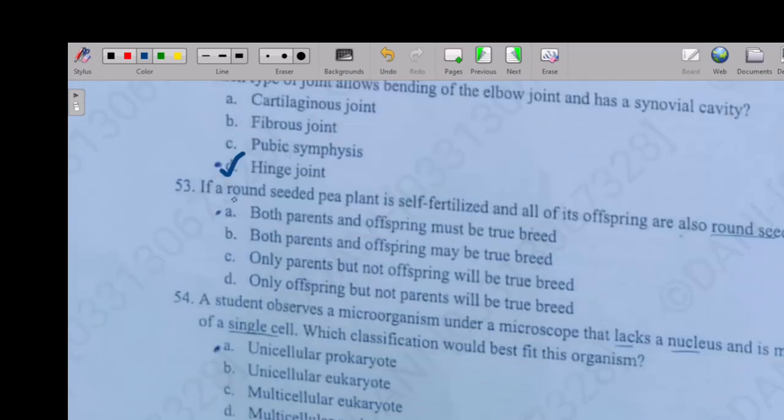So the next question is, if a round seeded pea plant undergoes self-fertilization and all of its offspring are also round seeded, both parents and offspring must be true breeders. Both parents and offspring may be true breeders. Only parent but not offspring will be true breeders. Only offspring but not parents will be true breeders. So the right answer is both parents and offspring must be true breeders.